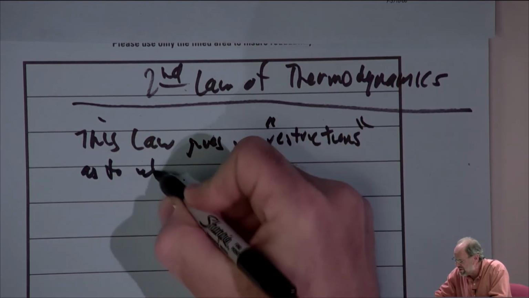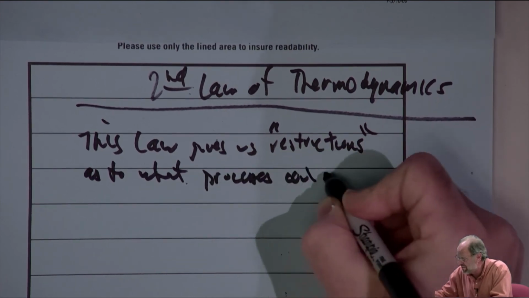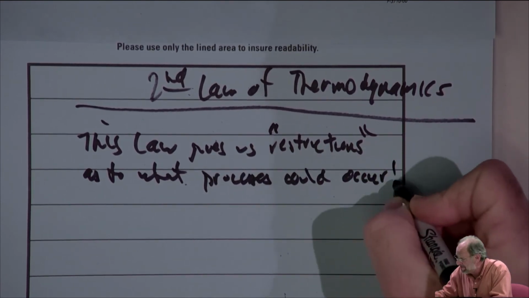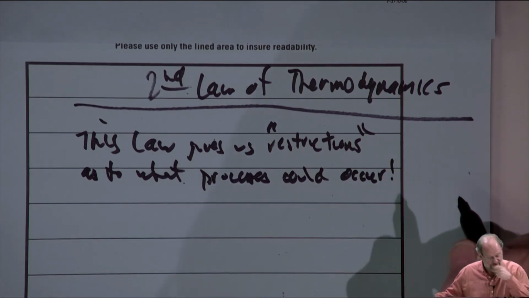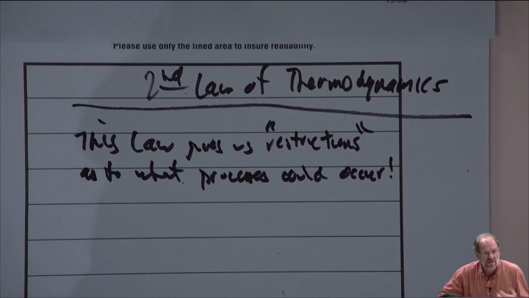As to what processes could occur. Some people like to think of these as what direction it can occur in, but we know that not everything can happen. So that's what the second law is about.